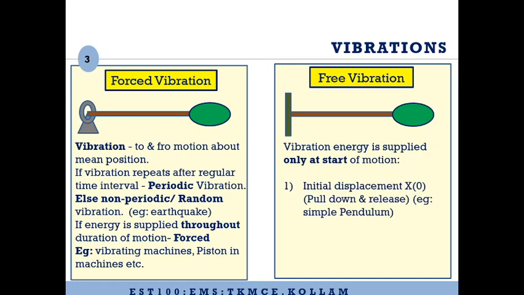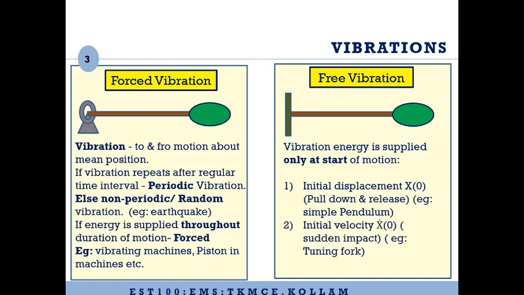This energy can be supplied by an initial displacement, that is, you pull the mass down and then release. We denote displacement by the letter x, and an initial displacement we represent by x(0), where 0 represents time t equal to 0. An example is a simple pendulum. If you want to make the simple pendulum vibrate, you simply pull the pendulum to one side and then release it. Then it will undergo to and fro motion. That is initiation of vibration by initial displacement.